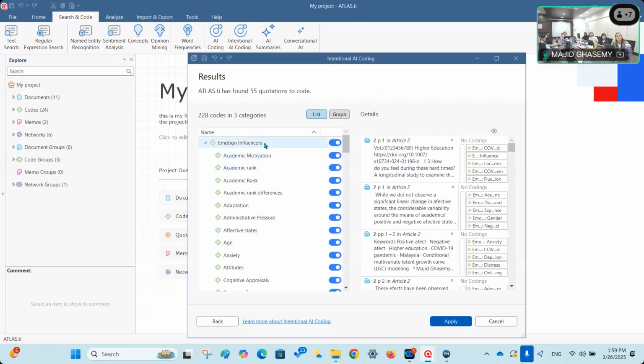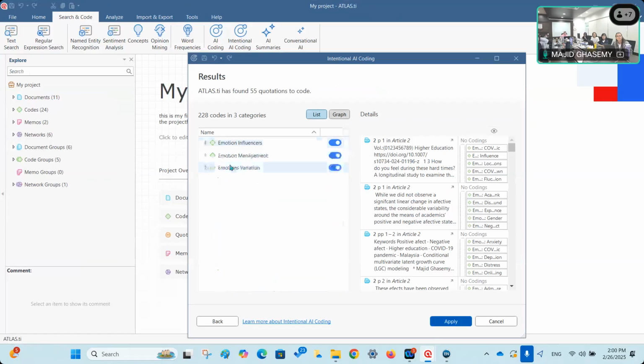So emotion influencers, these are some codes under this code category. This code category means something like a code group, or rather a main code with some subcodes under it. If you don't like some of them, or they don't seem meaningful for you, you can remove some of them. As you can see, it's very simple.